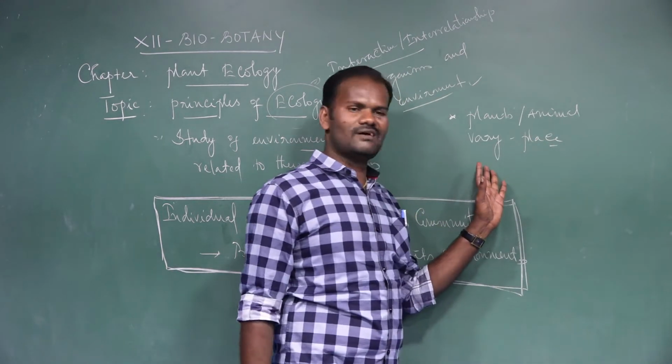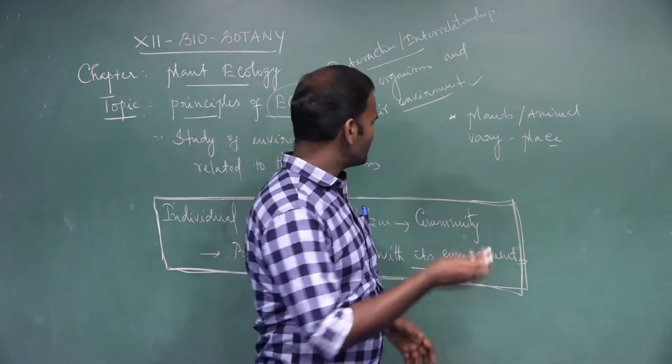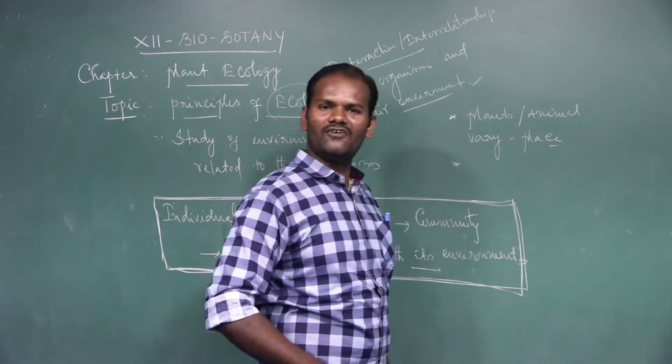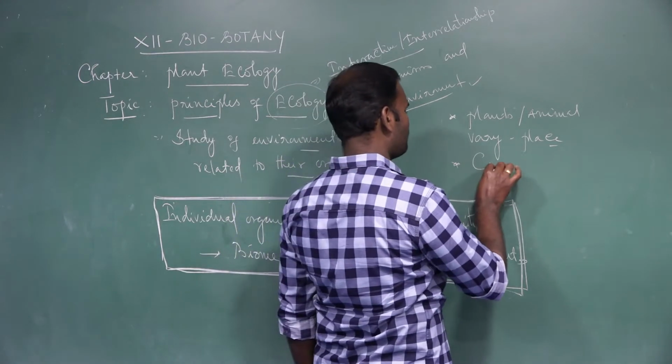Even the same species of plants and animal community differ from place to place. What are the reasons? The second question that may arise: what are the causes for these variations?